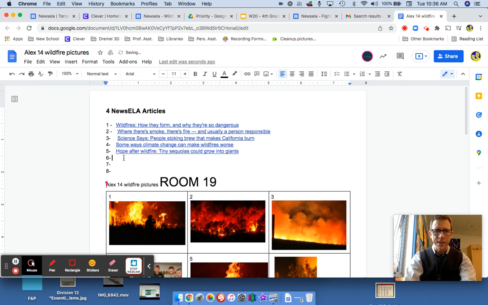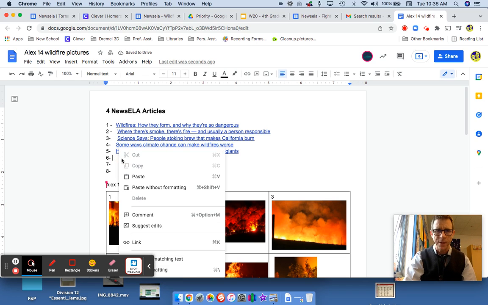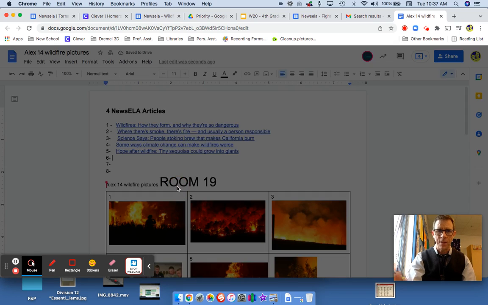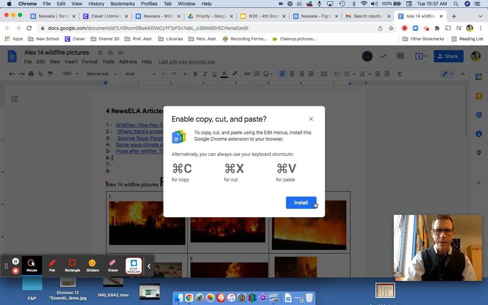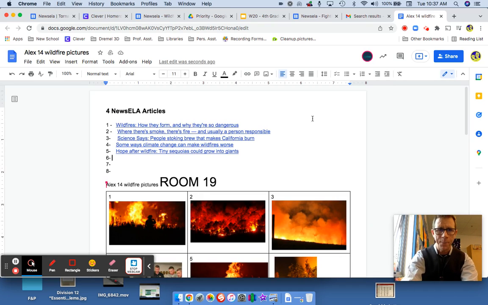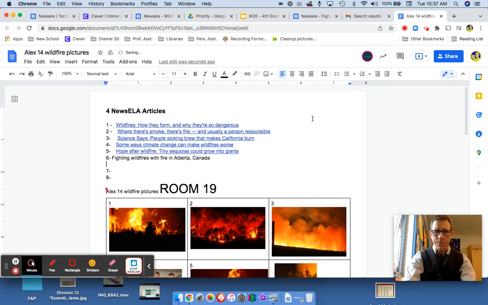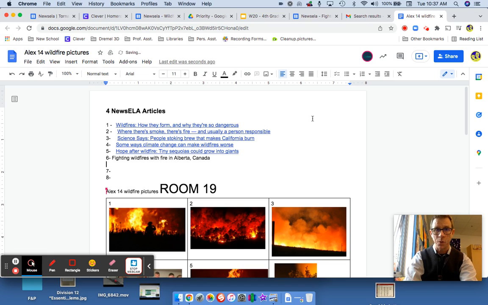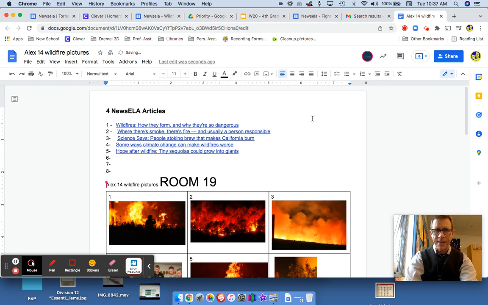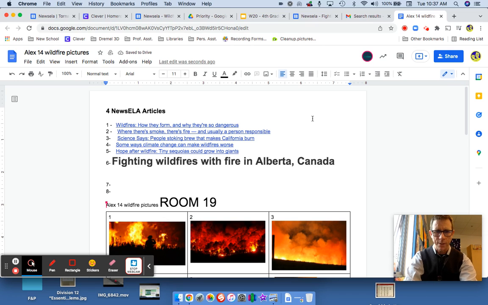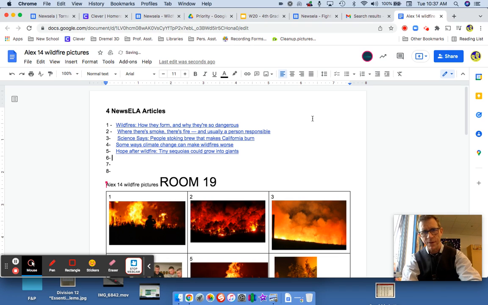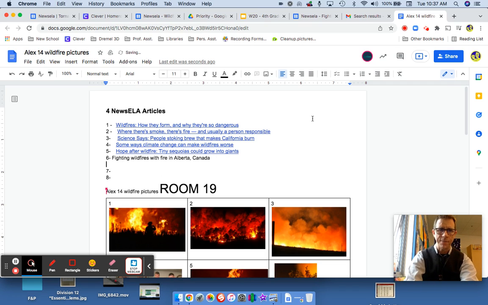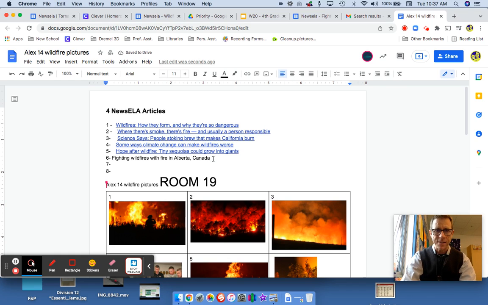Once you get to your document, do a right click and paste without formatting. Control V also works, but Control Shift V pastes without formatting. There we go. Fighting wildfires with fire. If I just did Control V, it looks like this. That's Control V. No good. This is Control Shift V. Much nicer.